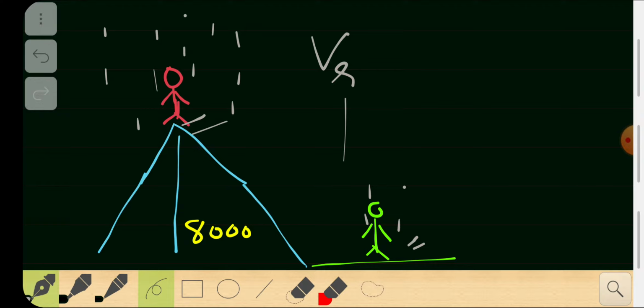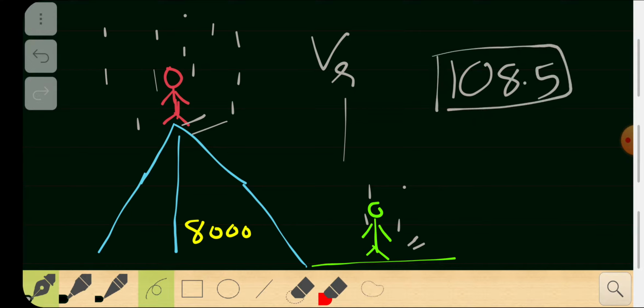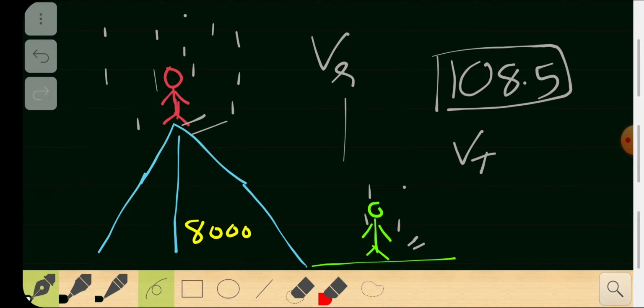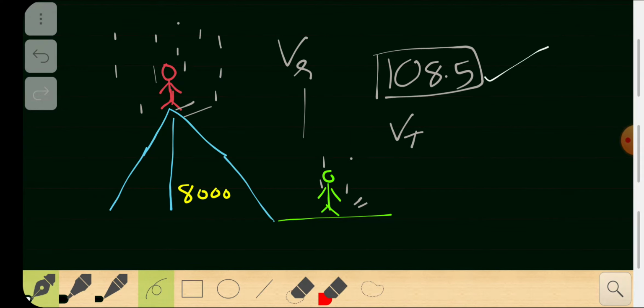Well, if you have gone through 108.5, you must answer that the velocity will be the same, because we have discussed the terminal velocity, Vt, which is the maximum velocity a particle can achieve in a system. If you haven't gone through 108.5, then you must pause this video and go back and have a look at it before coming back into this problem, because we are going to use the application of that lecture.